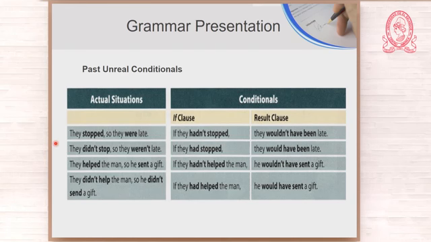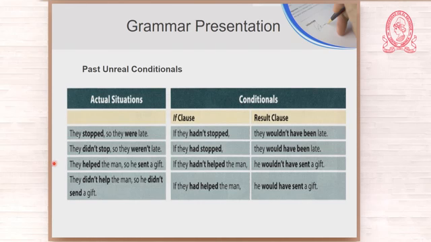Look at the second example. They didn't stop, so they weren't late. Hey, that's great. They didn't stop, so they weren't late. But if they had stopped, they would have been late. Past participle, would have been. Past participle.